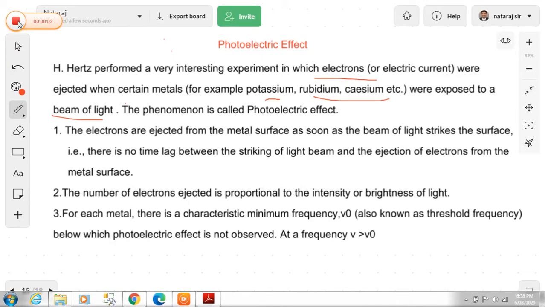Hello everyone, good evening. In this session, we are going to discuss the photoelectric effect, structure of atom, class 11 physical chemistry. So, what is the definition of the photoelectric effect first?